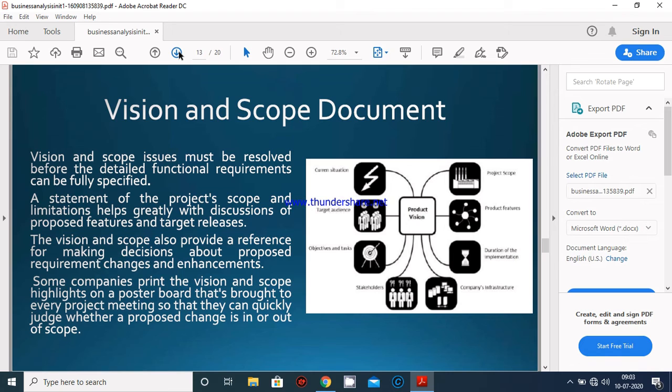Vision and scope issues must be resolved before the detailed functional requirements can be fully specified. A statement of the project scope and limitations helps greatly with discussions of proposed features and target releases. The vision and scope also provide a reference for making decisions about proposed requirement changes and enhancements. Some companies print the vision and scope highlights on a poster board that's brought to every project meeting so that they can quickly judge whether a proposed change is in or out of scope.